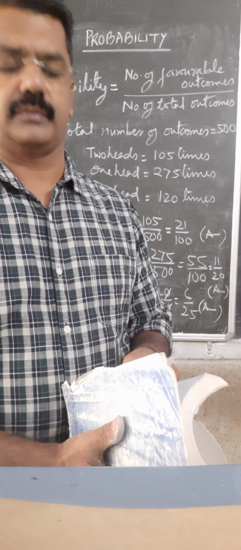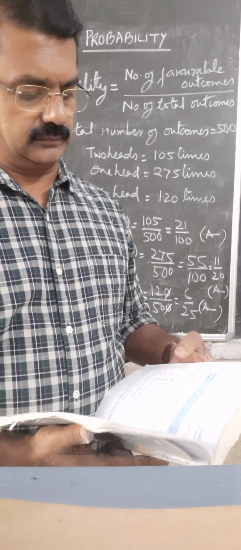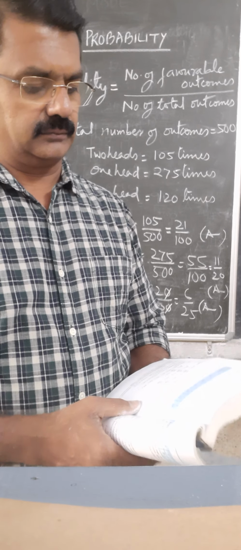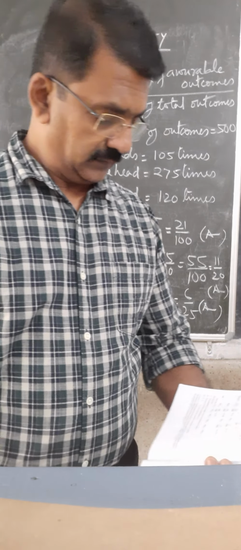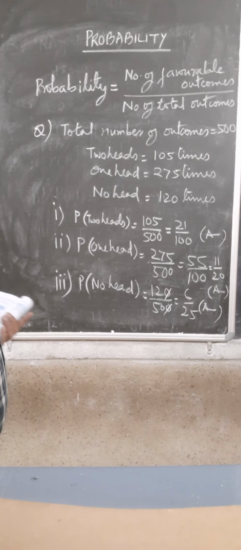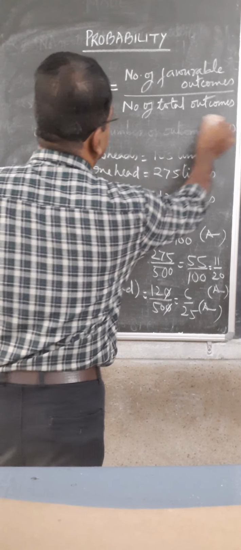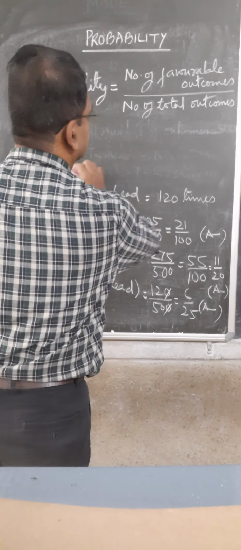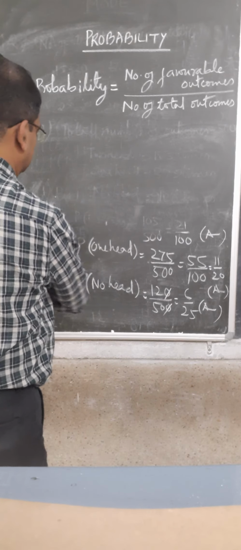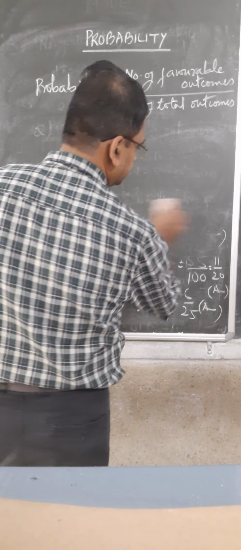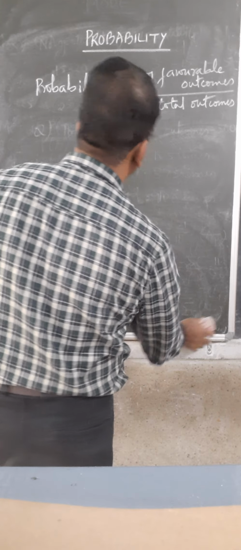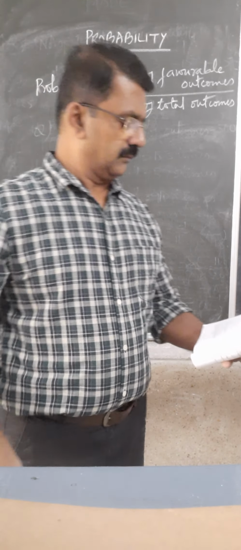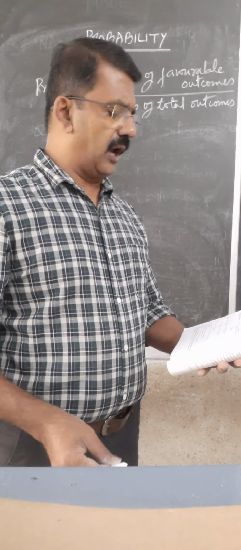Now we will do one more question. A die is thrown 1000 times.